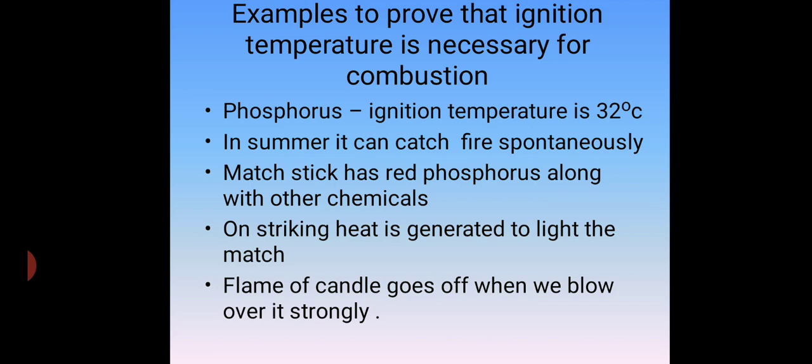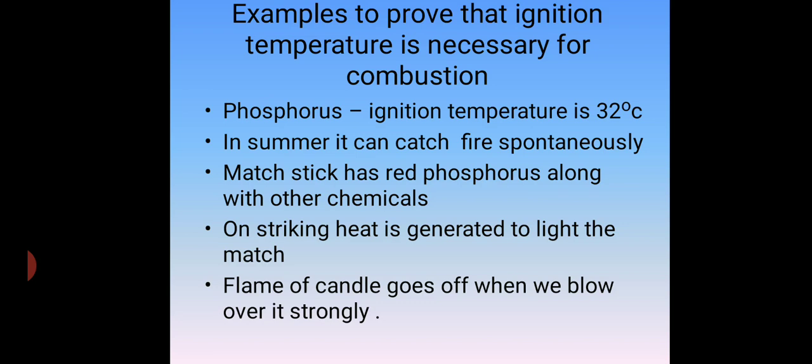The flame of a candle goes off when we blow over it strongly. Why does the flame go off when you blow strongly? When you blow, there is a great air current, and the air current lowers the temperature of the flame.